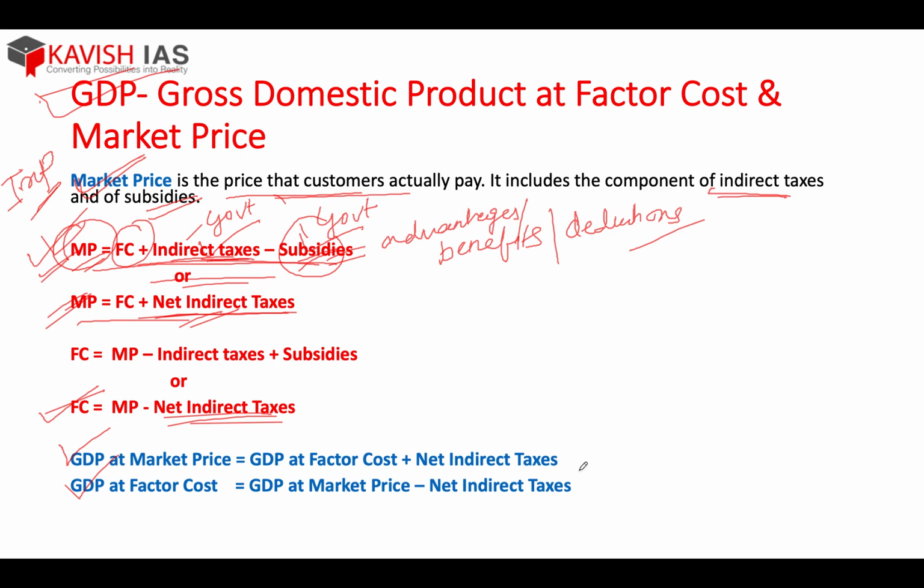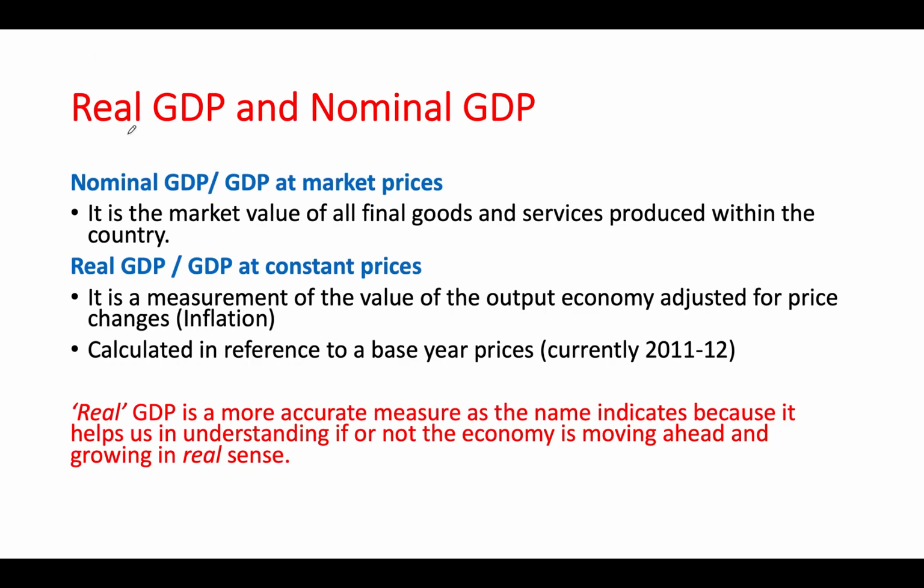Now we would move ahead. Now we come to another difference, real GDP and nominal GDP. Now what is this? Nominal GDP is the simple GDP which we have studied just now, GDP at market prices. That is the market value of final goods and services, not the factor cost, mind it. So GDP at market prices is nominal GDP. Remember it for your MCQ also. And the other is GDP at constant prices, which is the real GDP.